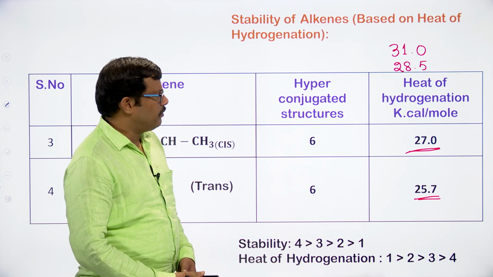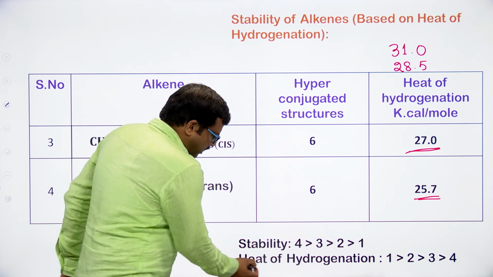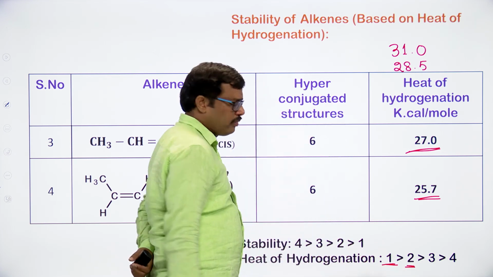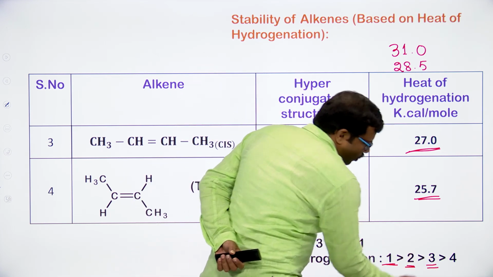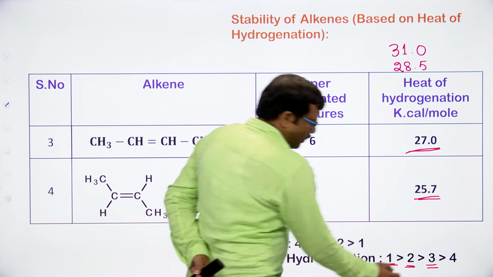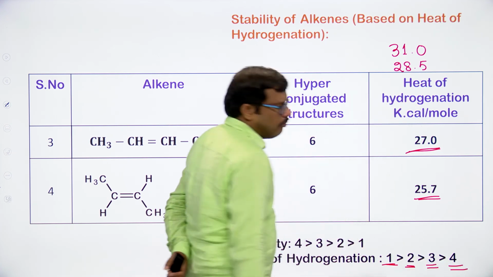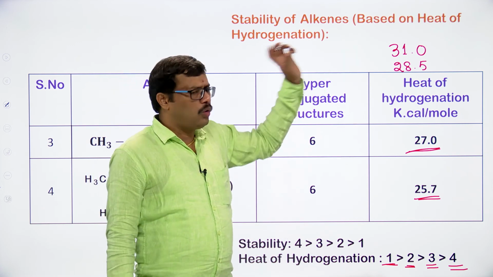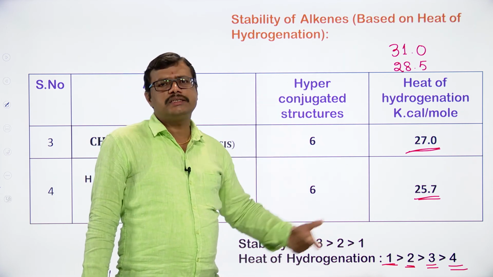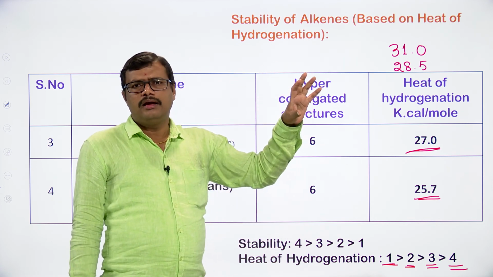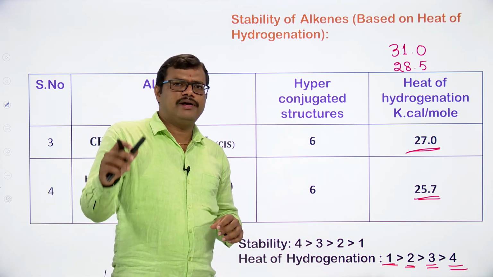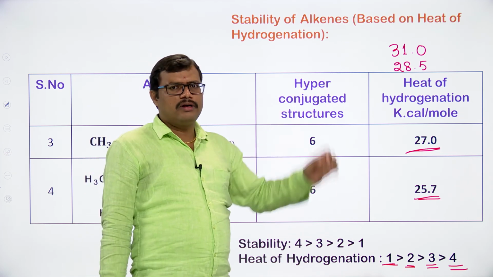So the heat of hydrogenation for compound 1 is more than compound 2, compound 2 is more than compound 3, which is more than compound 4. Since the heat of hydrogenation for compound 1 is more, it is least stable, because stability and the heat of hydrogenation values are inversely related. If the heat of hydrogenation value is more, stability will be lower.